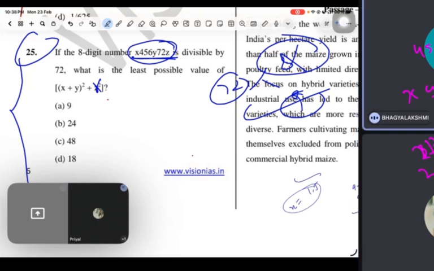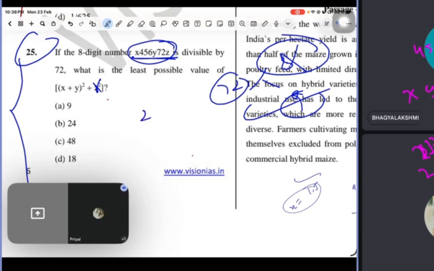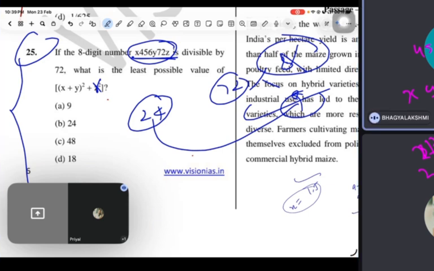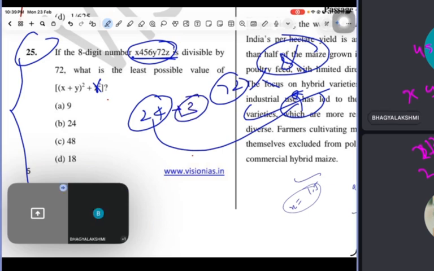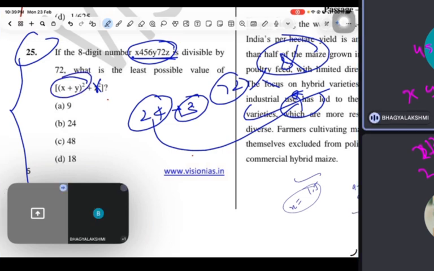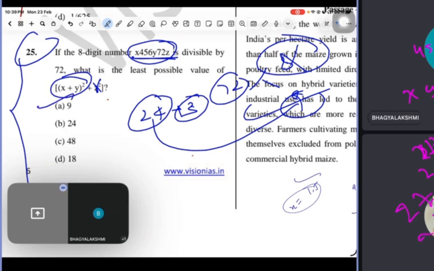Yes, 24. 15 plus 9 is 24. Right? Now tell me, what number should I add to 24 so that it becomes divisible by 9? You can add 3 to make 27. 3. Now what is 9? It is the square of 3. We have to take that out. This is the answer.